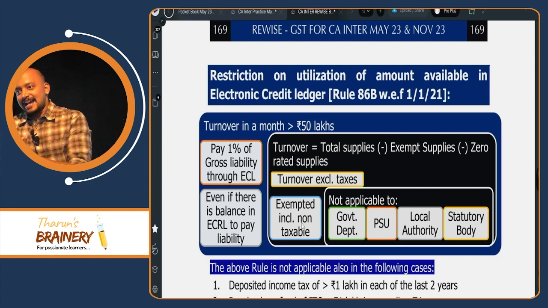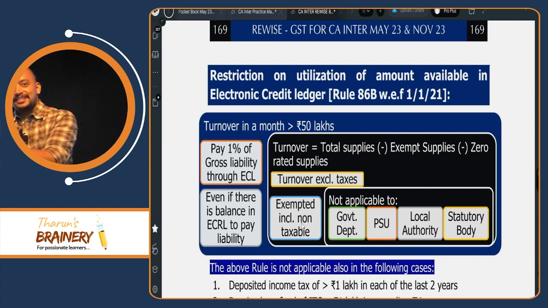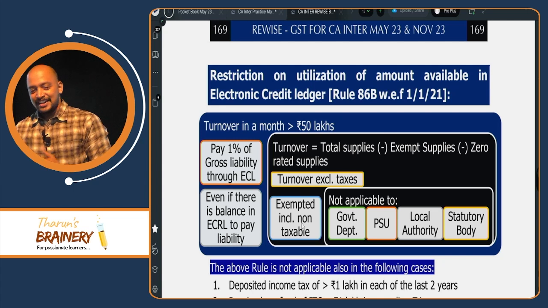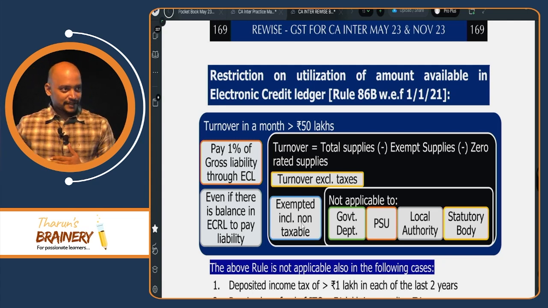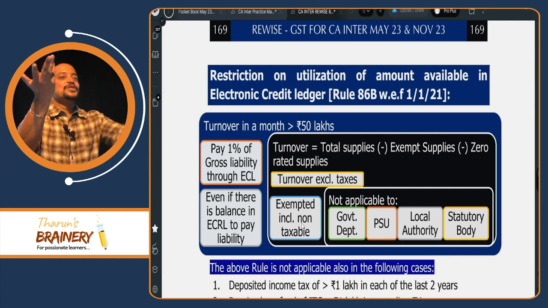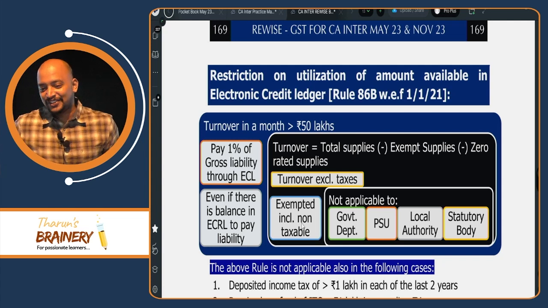Then they started asking, 1% of your liability, you pay through the cash ledger, like that. So this scheme has been brought. But after COVID also, still this rule is continued. You understood? For that, we need to say thanks to Chechi. Okay. So